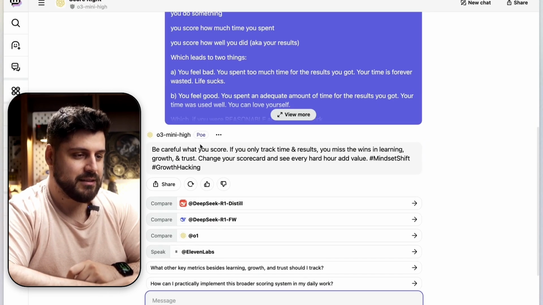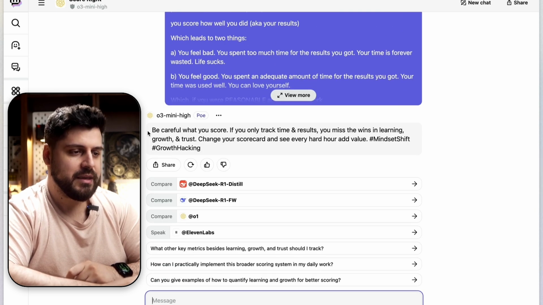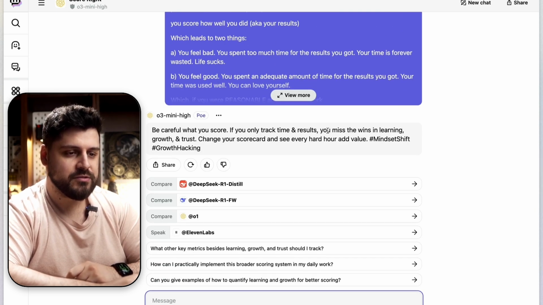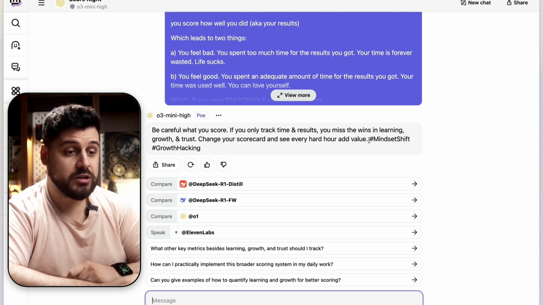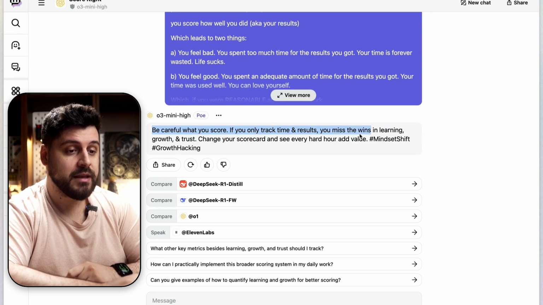Okay, so let's look at the O3. Be careful what you score. If you only track time and results, you miss the wins in learning, growth, and trust. Change your scorecard and see every hard hour add value. Okay, actually, I like this one the best. It actually makes a lot of sense.